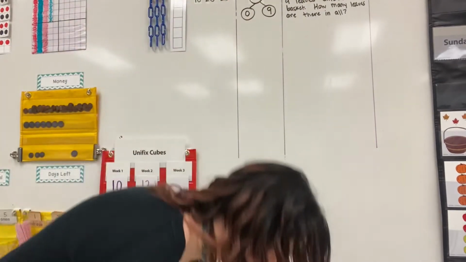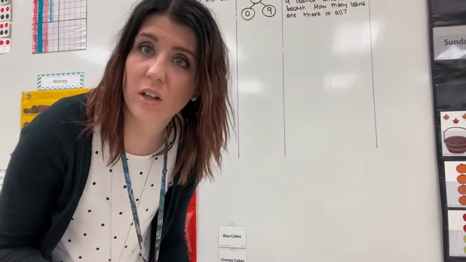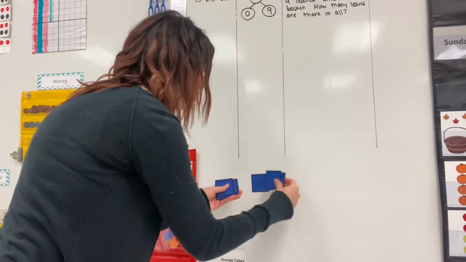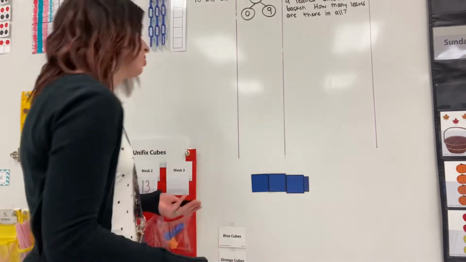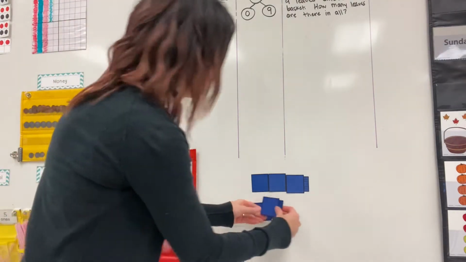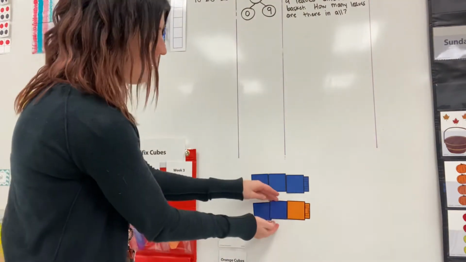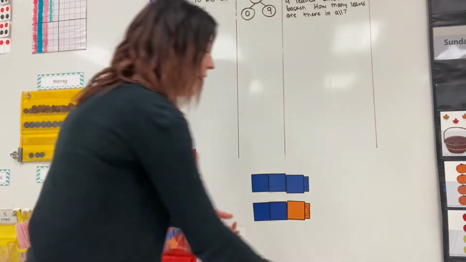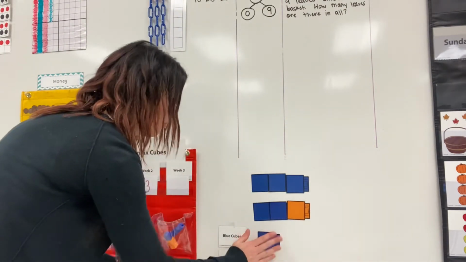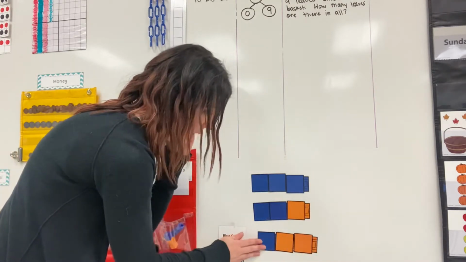3. Now, 3 might look a lot of different ways when I pull it out of this bag. What do you think 3 could look like? 3 could be all blue, so 3 blues and 0 oranges. What else could it be? 3 could be made of 2 blues and 1 orange. See, 1, 2, 3, made of 2 and 1. It could also be made of only 1 blue, but 2 orange. So 1 and 2 could make 3.